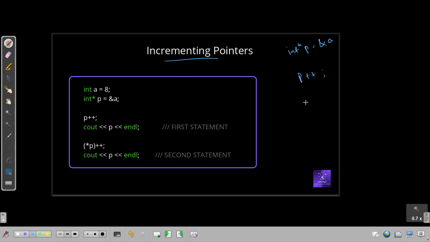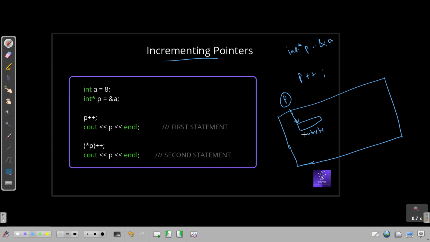So now you understand. This is your entire RAM. Now this is the 4 byte memory space, and the starting block address of this 4 byte memory space is given in p. This is for a. Now the starting memory address is given. Now if I am writing p++, that does not mean I have to increase p by 1. That means increase p by 1 block. So 1 block is of 4 bytes, so 4 bytes will be added to p.